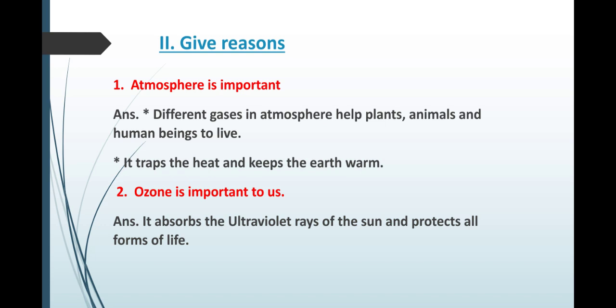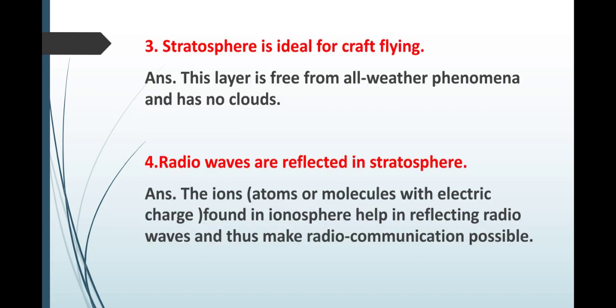Then give reasons. Atmosphere is important. Why? Because different gases in the atmosphere help plants, animals and human beings to live. It traps the heat and keeps the earth warm. Ozone is important to us because it absorbs the ultraviolet rays of the sun and protects all forms of life. Then stratosphere is ideal for aircraft flying. You correct it, it is aircraft flying.